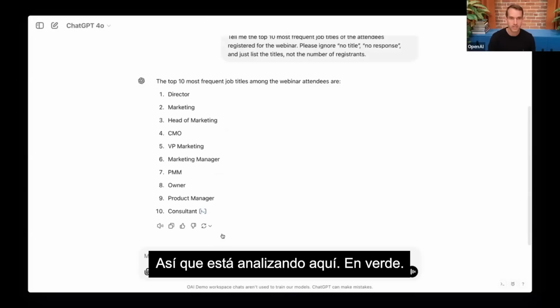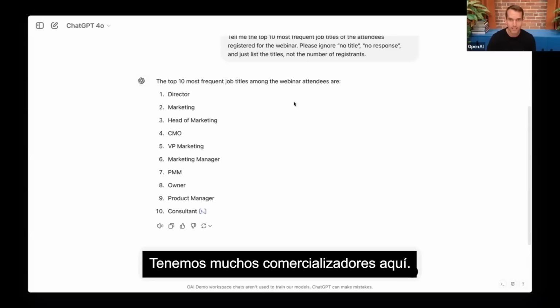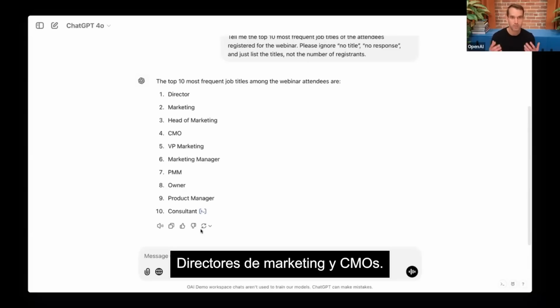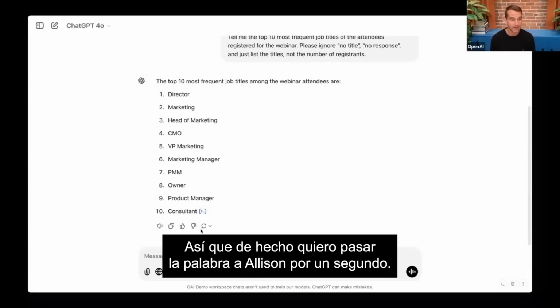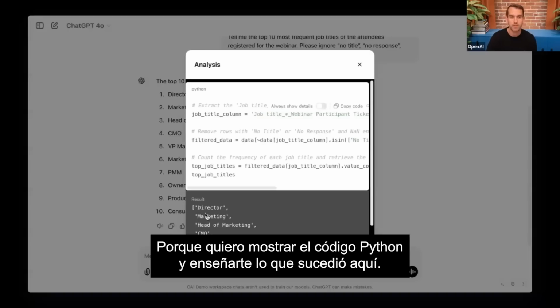So it's analyzing here, and great. You can see here the top 10 most frequent job titles. No surprise, we have a lot of marketers on here, directors, heads of marketing, CMOs. So I actually want to turn it over to Allison for a second, because I want to pull up the Python code and just show you what happened here.